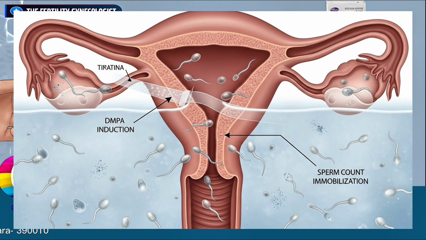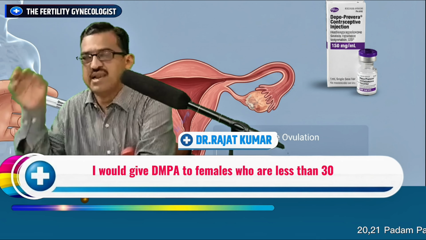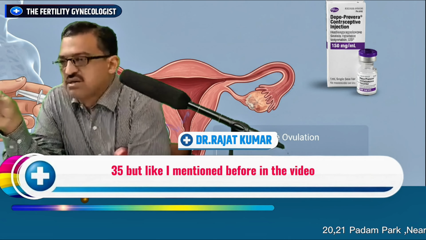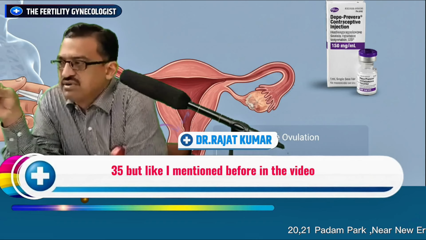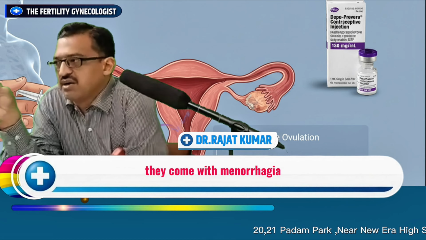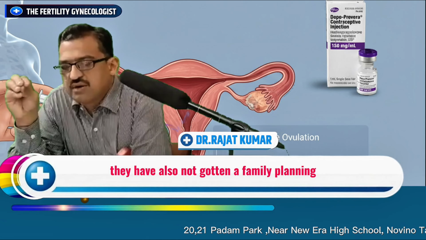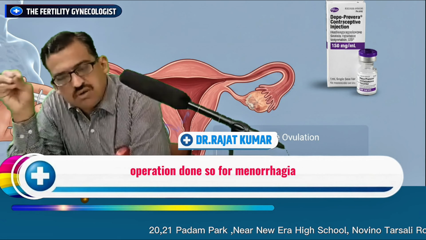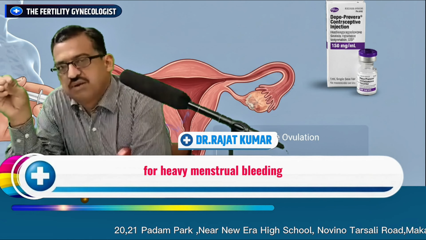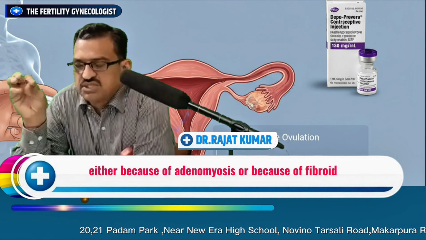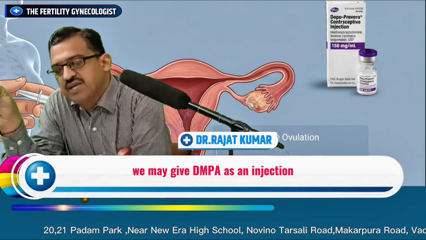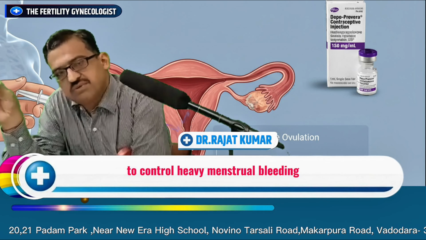What is the age limit of DMPA? Ideally, I would give DMPA to females who are less than 30-35, but like I mentioned before in the video, some females around 35-40 come with menorrhagia. They have also not had a family planning operation done. So for menorrhagia, for heavy menstrual bleeding, either because of adenomyosis or because of fibroid, we may give DMPA as an injection to control heavy menstrual bleeding.